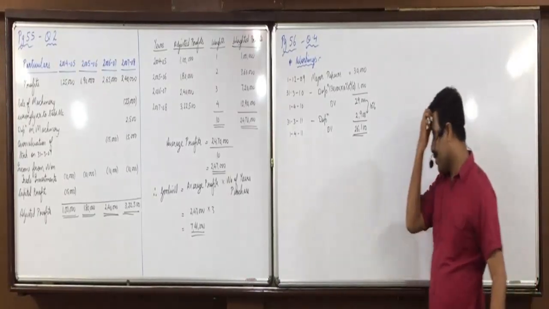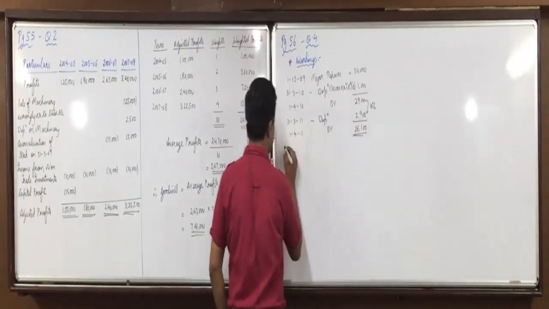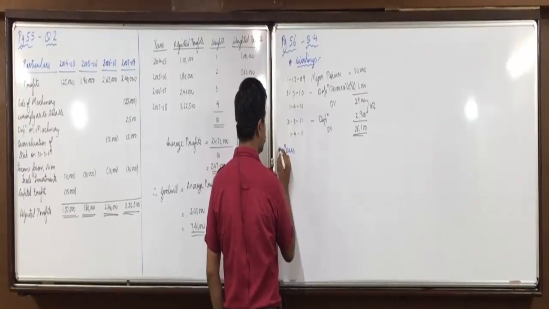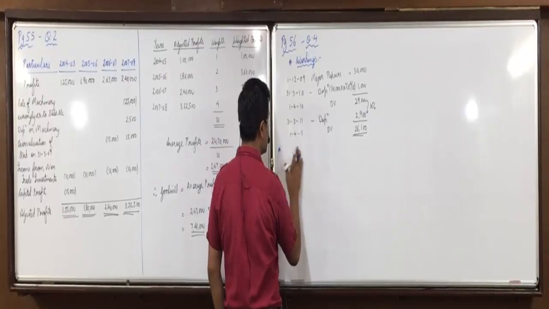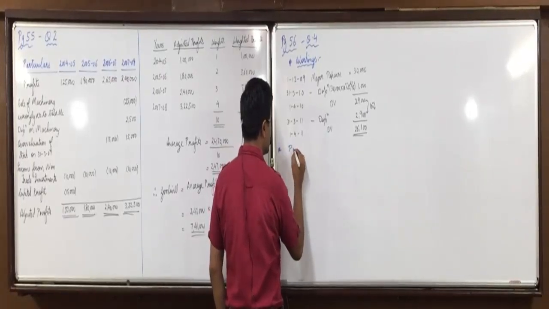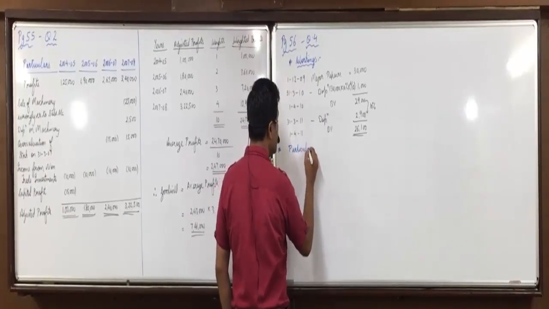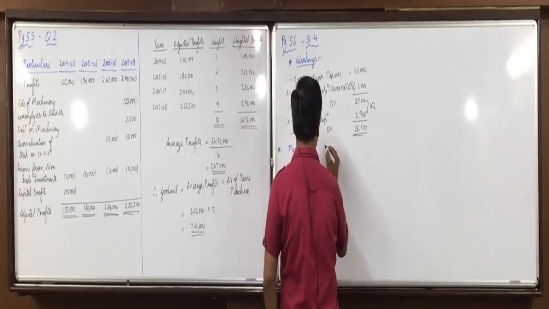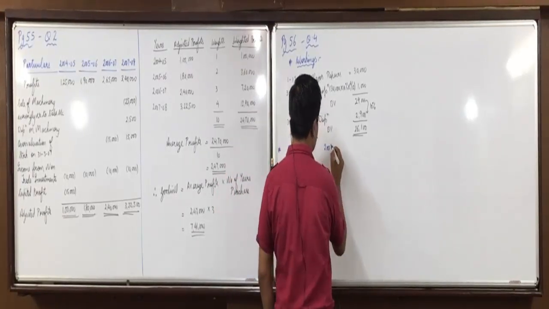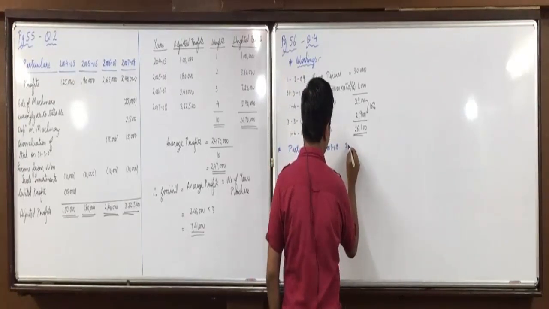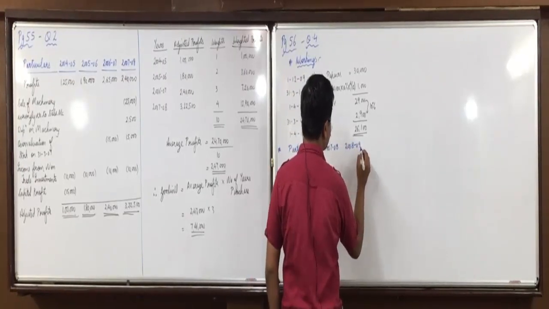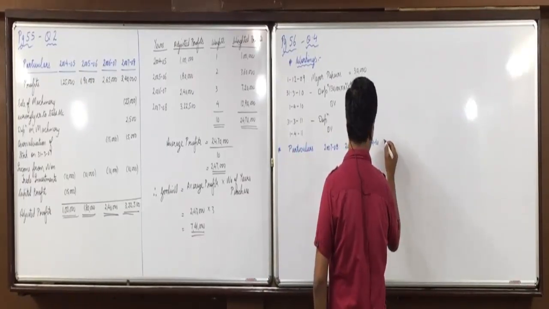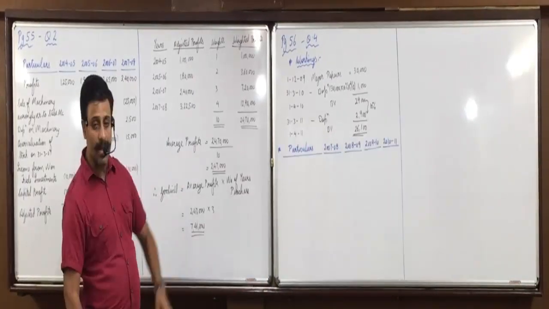So, not years, particulars. Then 2007 to 8, 8 to 9, 9 to 10, and 10 to 11. Shall I start first?